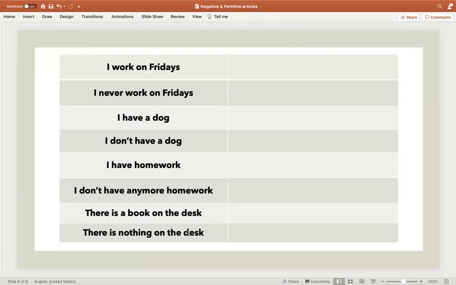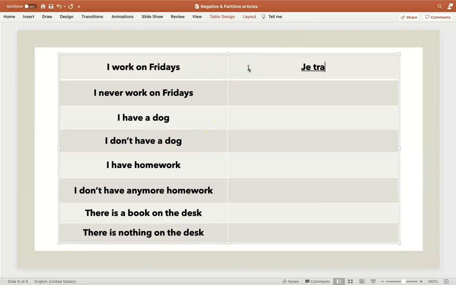I'd like you to take a look at these and try to figure out, without using a translator, how to say these in French. Take a minute, pause the video, and then come back to it, and we're going to go through them. Okay, I work on Fridays. Je travaille le vendredi. I work on Fridays.